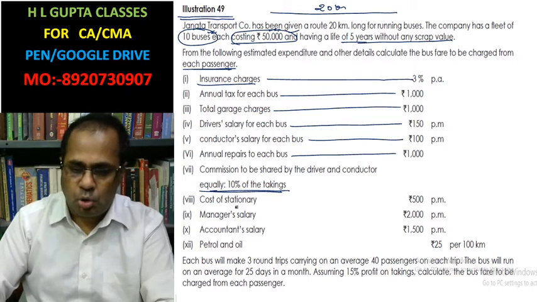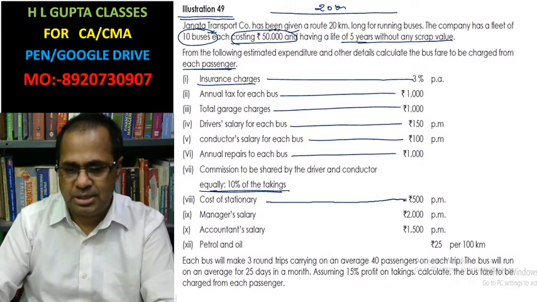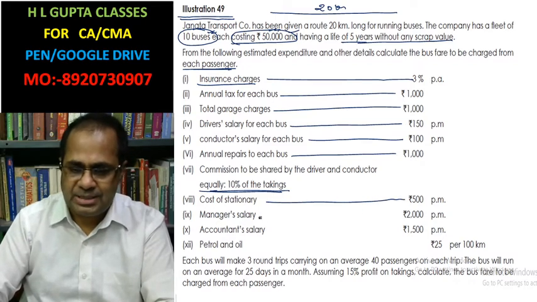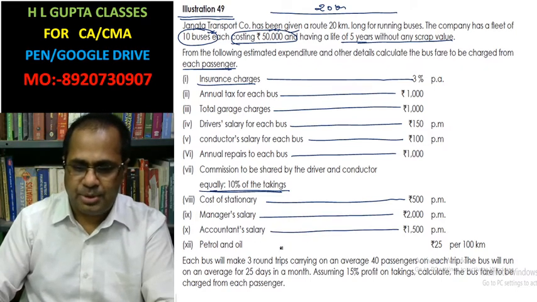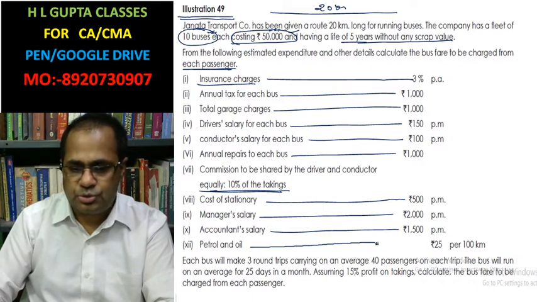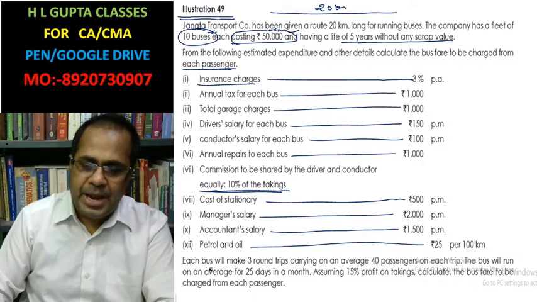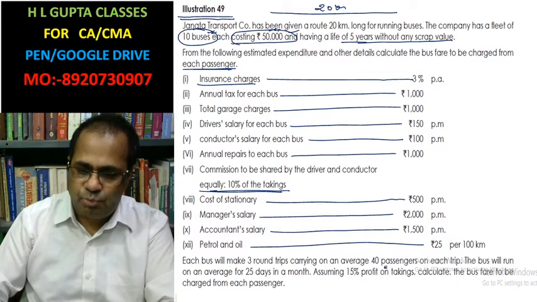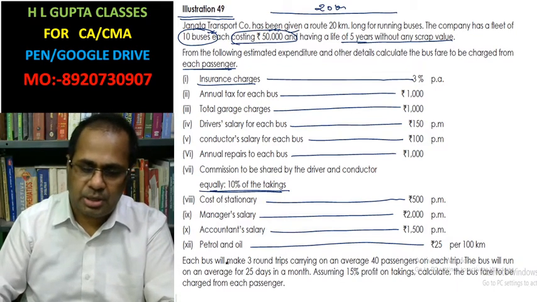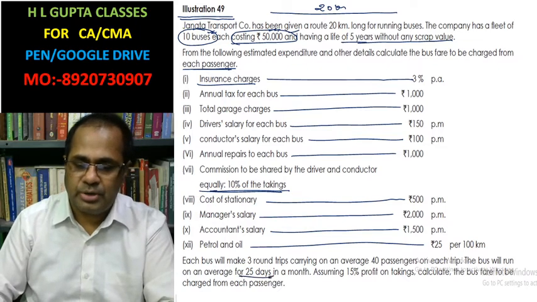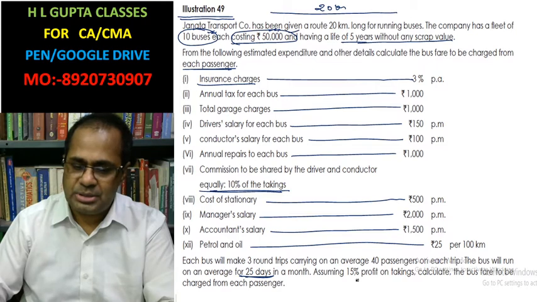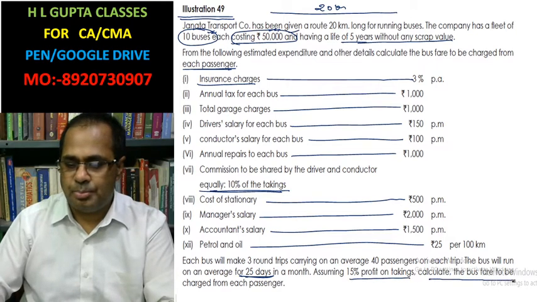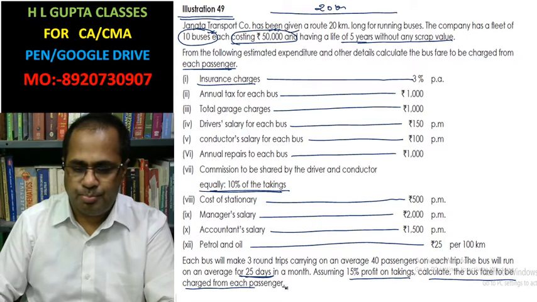Okay, now cost of stationery, this is rupees 500. Manager salary is 2,000. Accountant salary is rupees 1,500. Petrol and oil rupees 25 for 100 kilometers. Each bus will make 3 round trips, 3 times it goes and comes back, carrying an average of 40 passengers on each trip. The bus will run on average 25 days a month. Assume 15% profit on takings. Calculate the bus fare for charging the passengers.